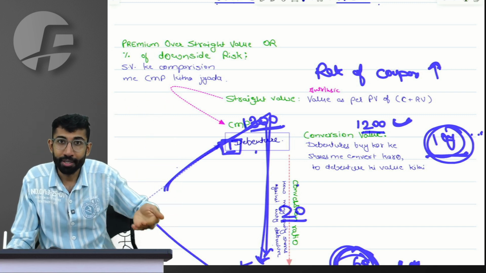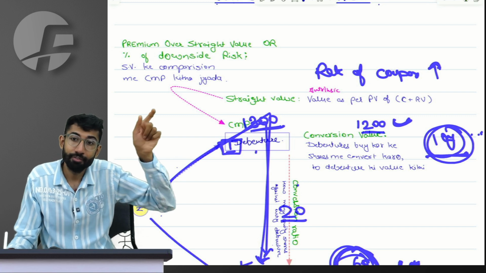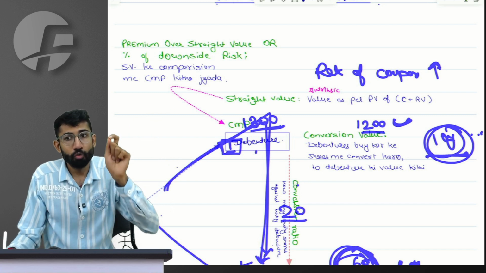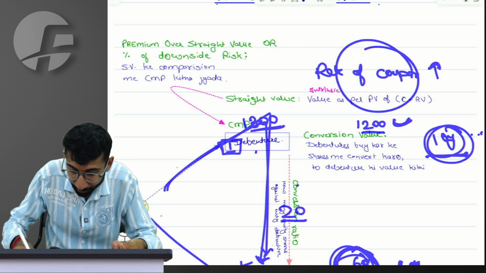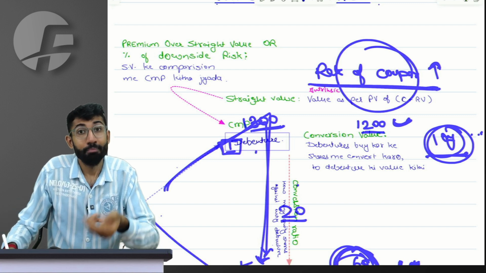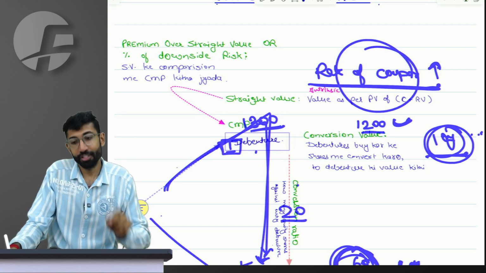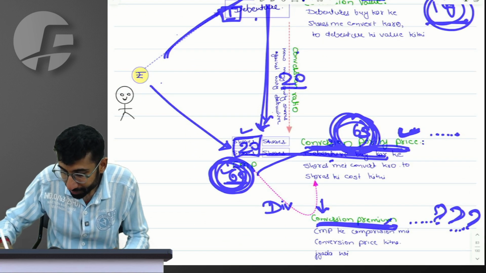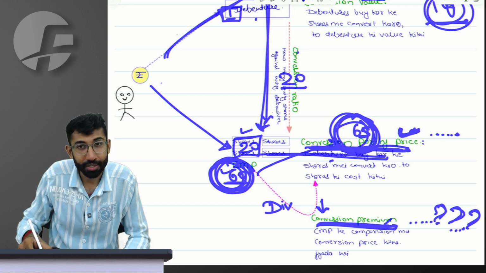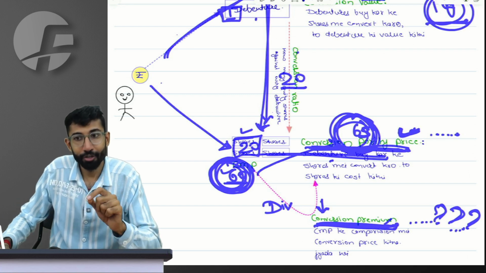And if I buy a debenture and convert it after 10 years, it will reach the same place. So why don't I enjoy that extra coupon for the next 10 years, is the point, which is why conversion price is generally higher than CMP, and which is why people are ready to pay this premium.